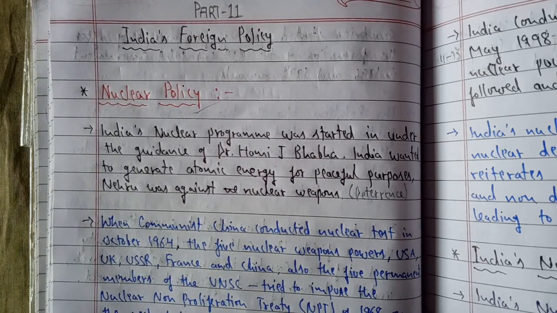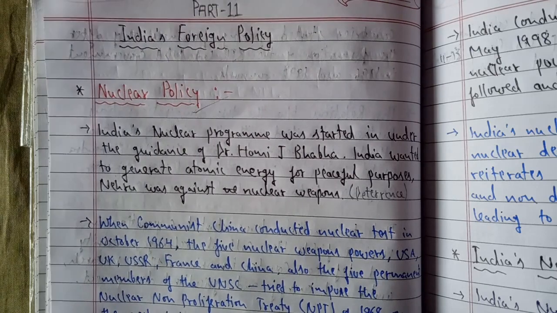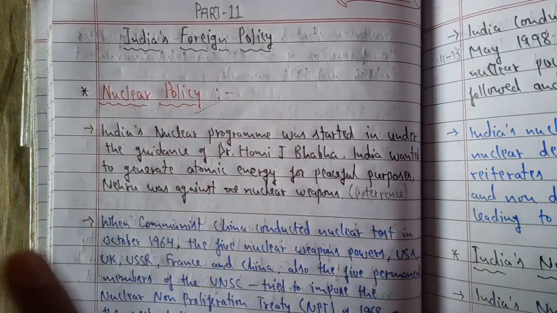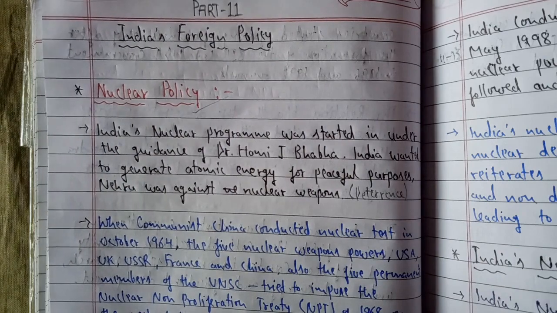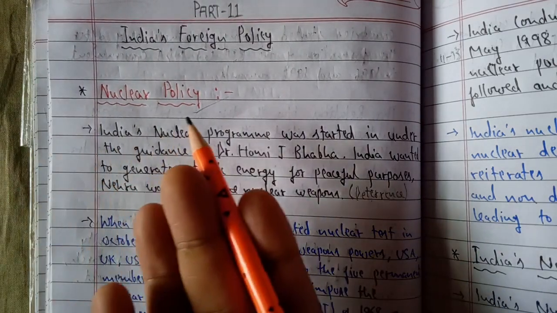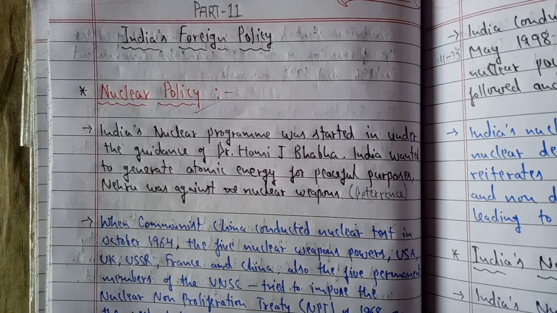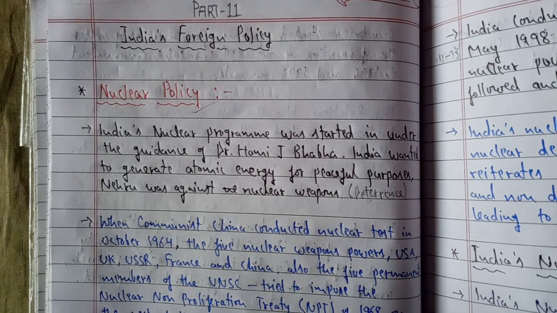Although Israel is a different part of the story, we have again tried to understand Israel's relationship with India in recent times as well. So this is all we have already covered, and the important topic for the day is nuclear policy, as I told you. First, let's see the background of India's nuclear policy as an important component of the foreign policy of India.